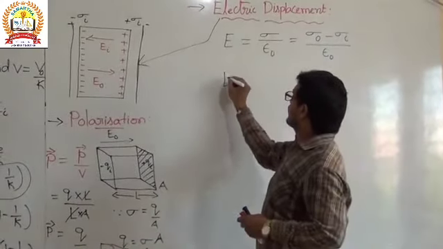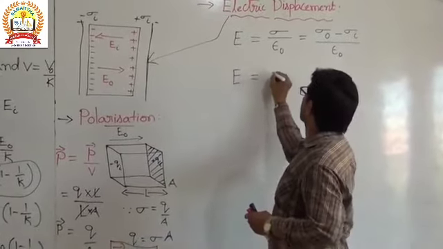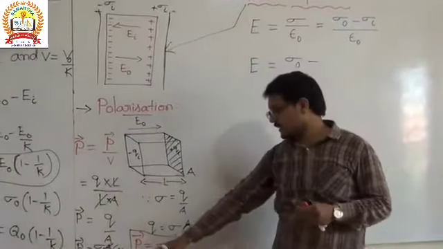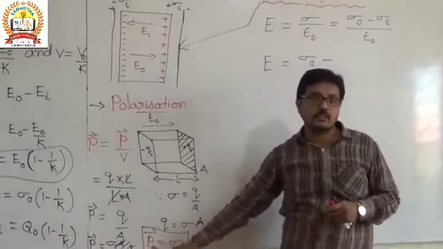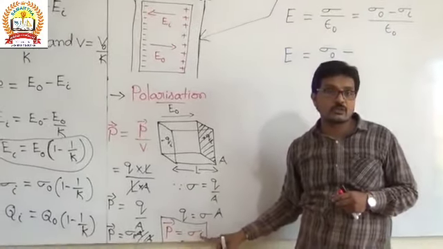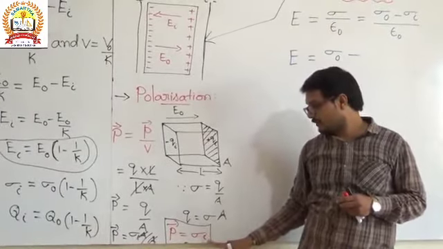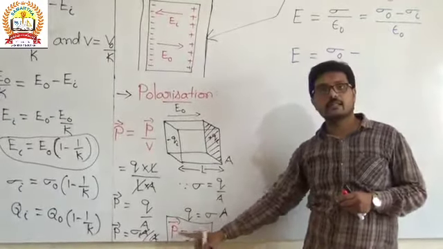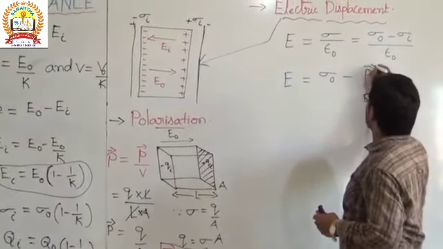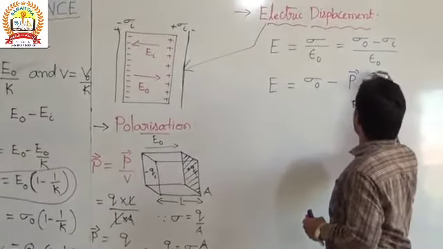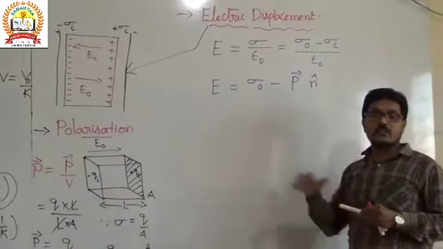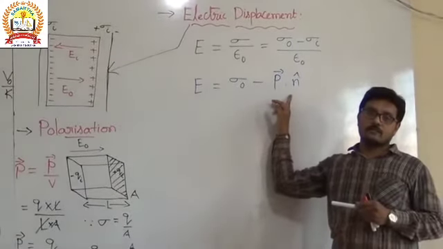Then E is equal to sigma naught minus sigma I, and here it is equal to the polarization. Numerically, the polarization is equal to the induced surface charge density. So in place of sigma I we will write P, and in vector form that is P bar dot n cap. Here the polarization is along the direction of the normal vector.